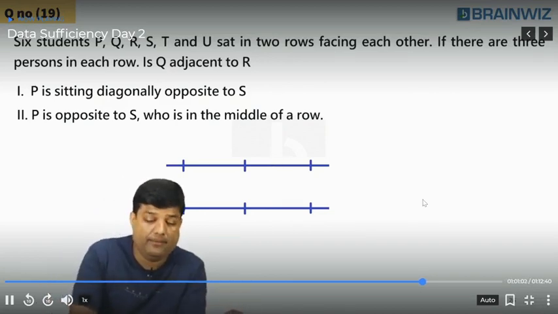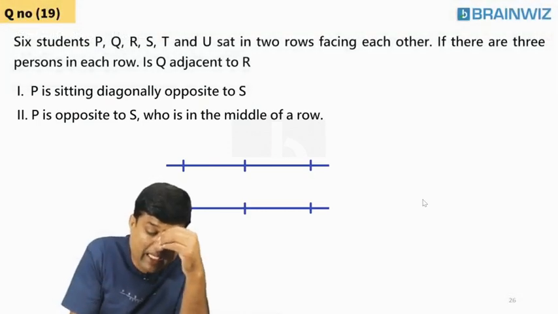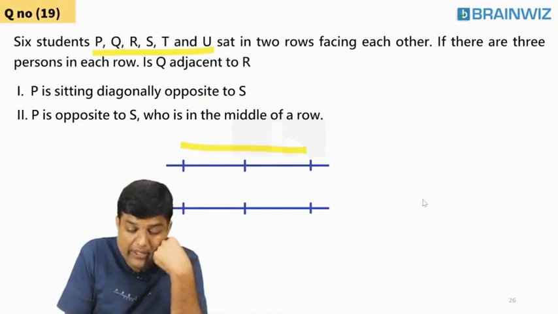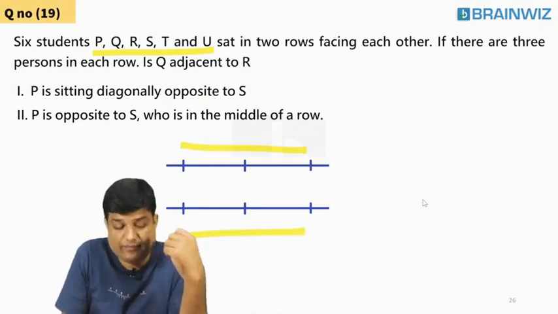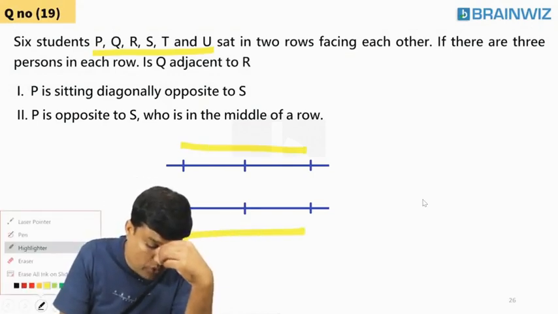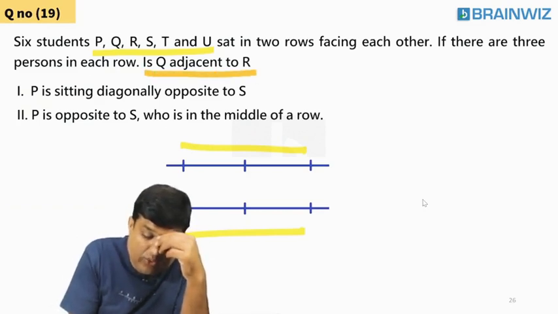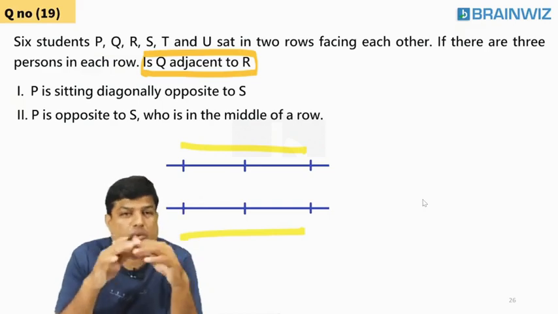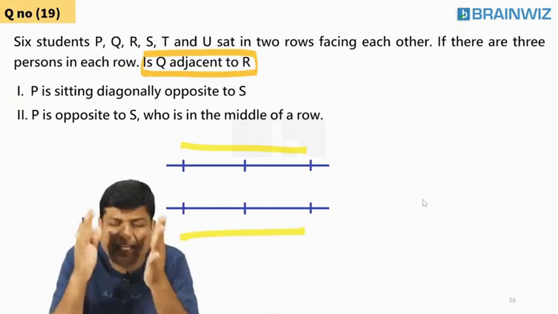The question is: 6 people are seated in 2 rows, 3 people here, 3 people here, facing each other. The question I want is what? Sir, is Q adjacent to R or not? My question, I don't want who is sitting where.